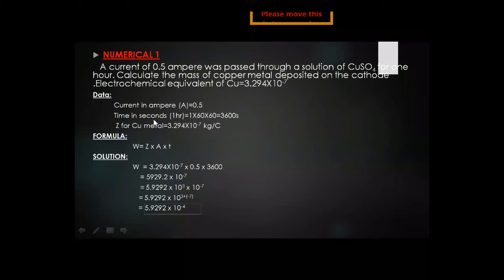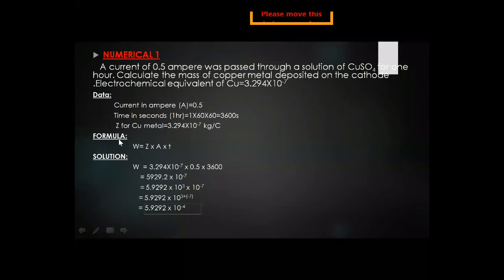So now time in seconds is converted: 1 hour is 3600 seconds. Z is the short form of the electrochemical equivalent of the copper metal, which is given as 3.294 × 10 raised to power minus 7 kilogram per coulomb. Okay, so this is given.